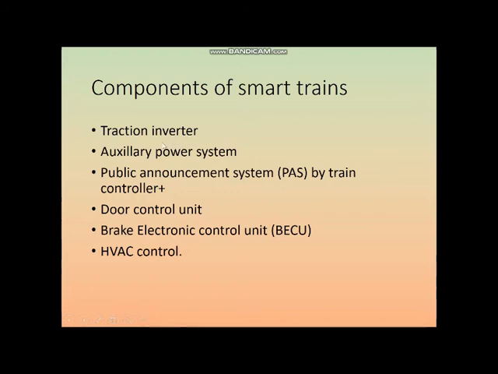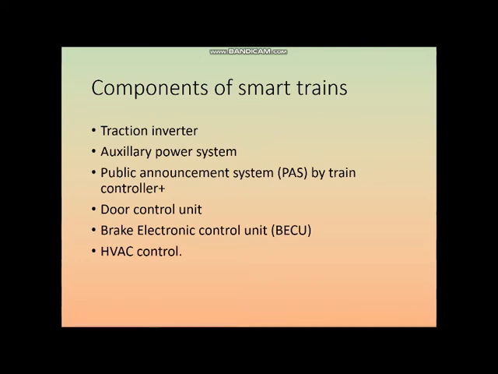What is a neutral zone? You may read about it yourself. But basically, there are some zones where power is not provided for some time. At that time, you will require the auxiliary power system in case of any failure, so that we can bring the train safely to the next station. So we have this auxiliary power system in a train, which is basically a standby system. Maybe a backup battery is kept, so that using that it can travel some distance, maybe 1 kilometer or something.